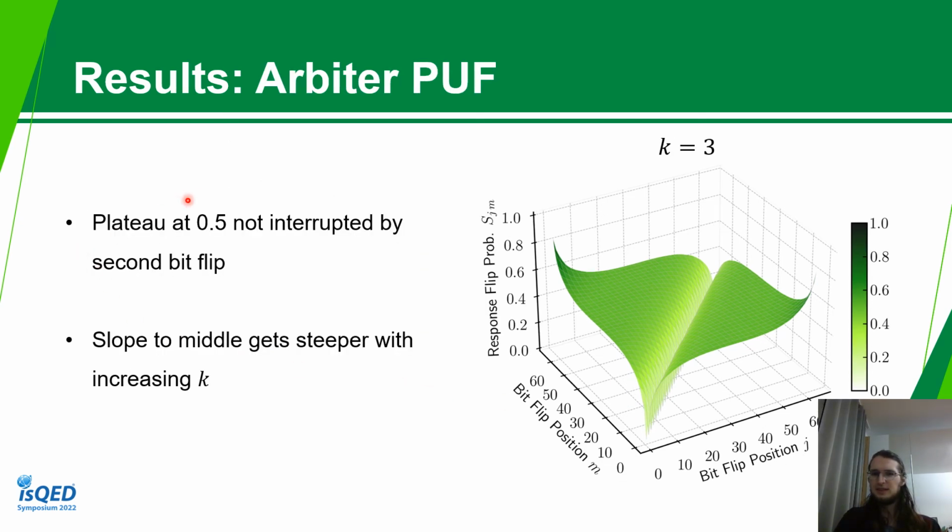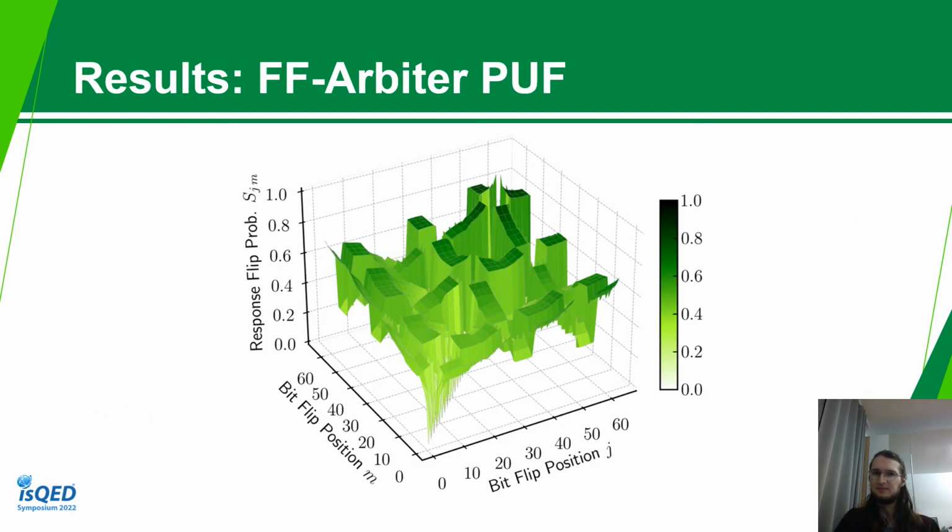What we can also see is that these plateaus at 0.5 are not interrupted by flipping multiple challenge bits. So we still have the same result as from before. They are consistent with our single bit results. And as stated before, the slope to the middle gets steeper with increasing k.